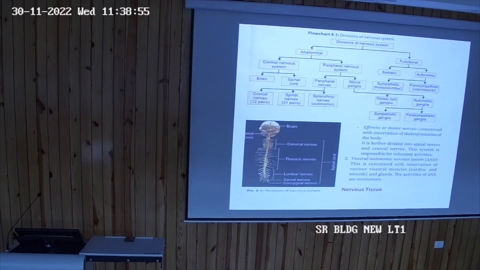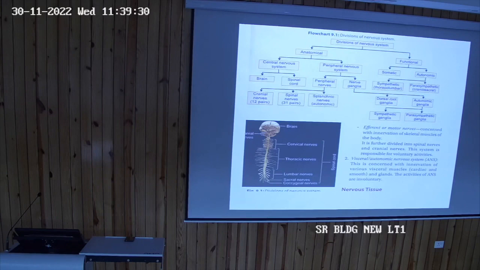This classification slightly differentiates. In physiology, they use this classification. I have the latest one. We divide the nervous system into three parts: central nervous system, peripheral nervous system, and autonomic nervous system, which you can see here in the part of functional aspect. The somatic, autonomic. Autonomic again divides into the sympathetic and parasympathetic, and sympathetic again divides into dorsal root ganglia and autonomic ganglia, which I will come to just now.